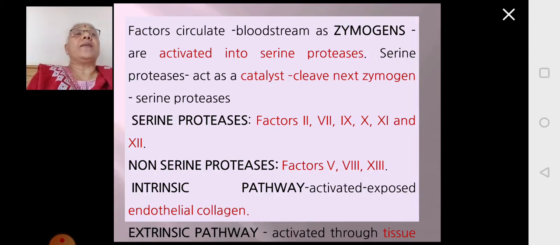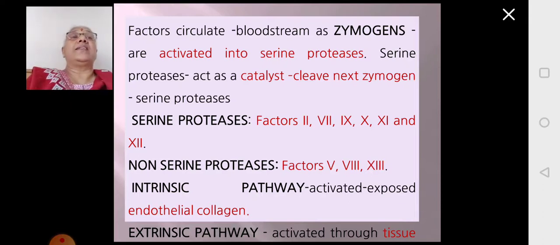So we will be seeing how the clotting happens. There is an event happening like a series of reactions. The first reaction is converting inactive to active. The active one in turn will convert the second inactive form to active form. So once one serine protease is formed, it will act as a catalyst and convert the inactive zymogen in the next step to active serine protease.